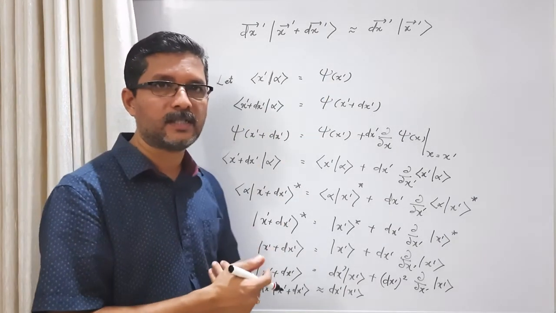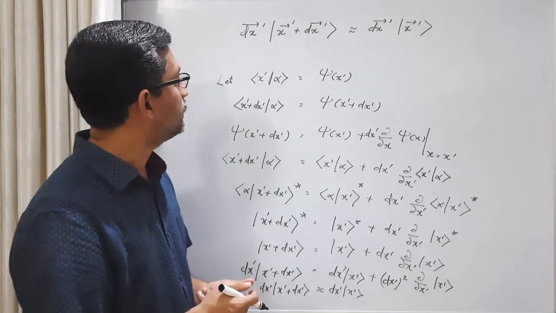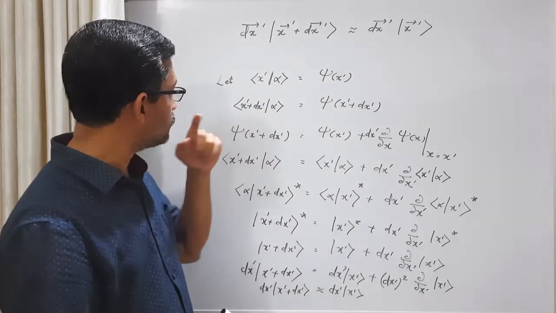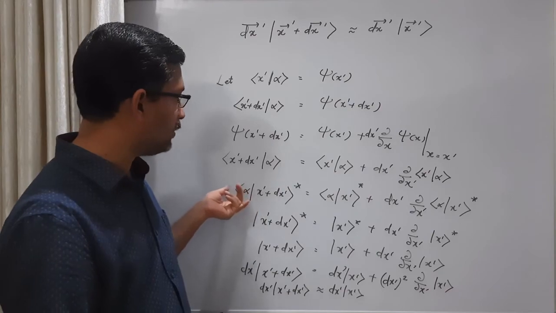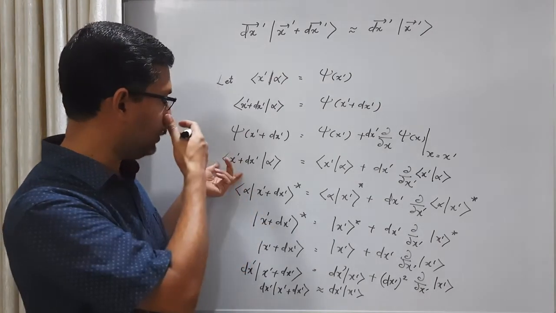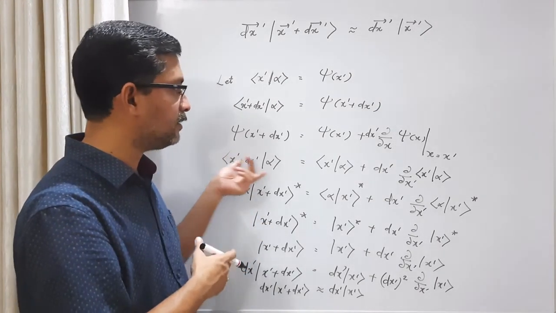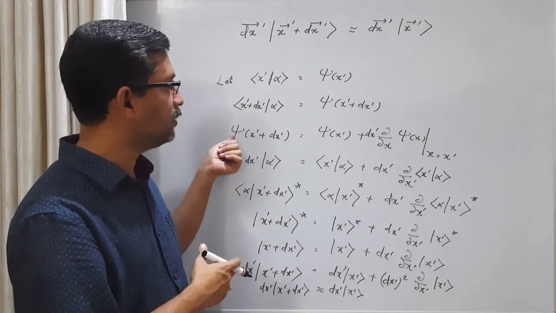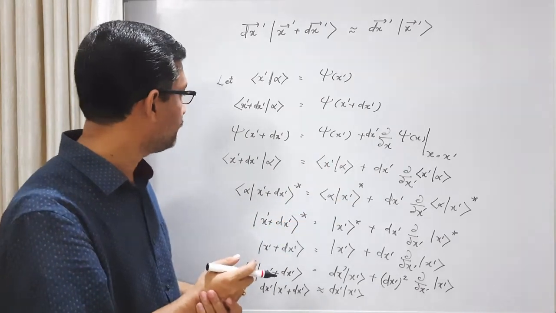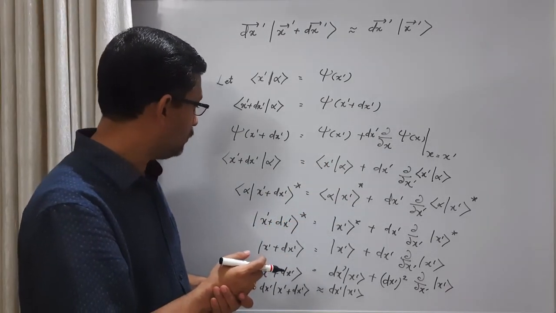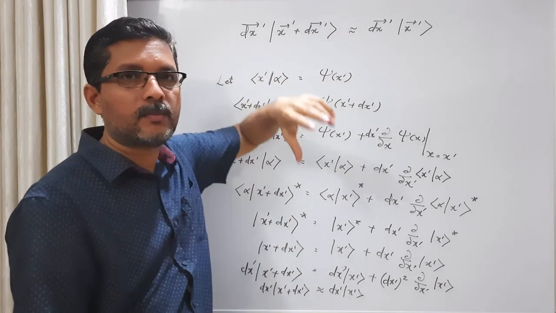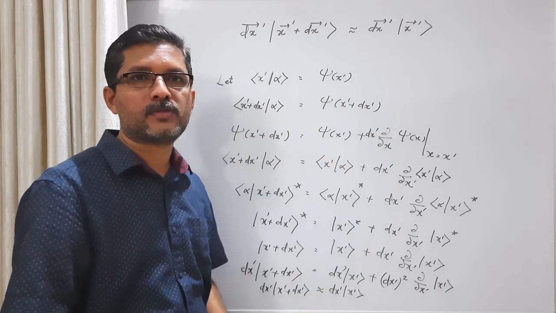So this is the result, and here I have introduced an idea of wave function. This we will discuss in detail after two classes. I have introduced this here just to show the Taylor expansion. We can also write the Taylor expansion directly here itself, but since we may not feel familiar that this is our Taylor expansion, that's why I am using this notation of wave function. It's a function, and we are familiar with Taylor expansion of functions. So we have quoted this result in the discussion of establishing the commutation relation between position and momentum operators.